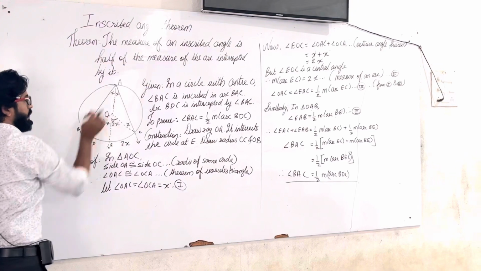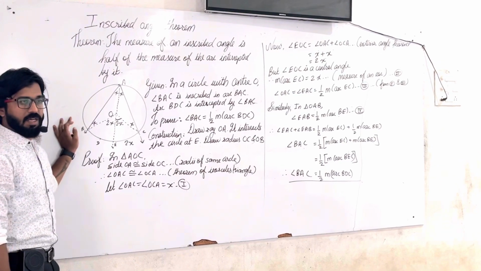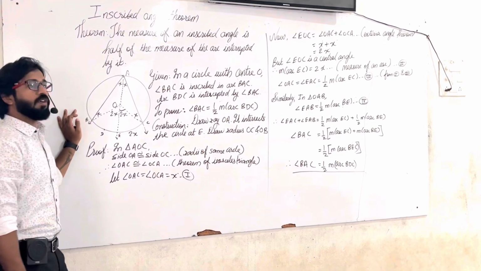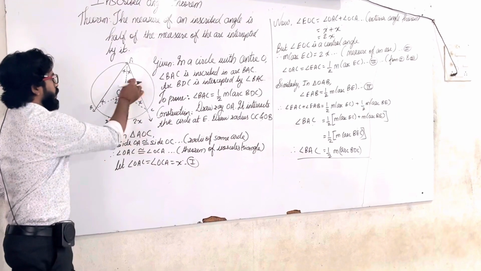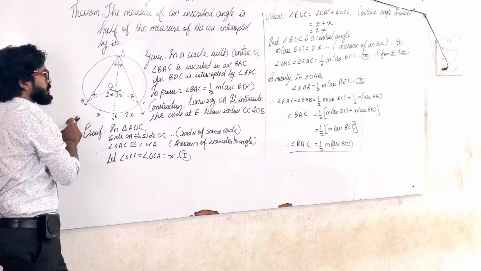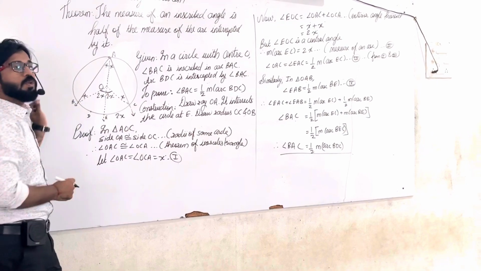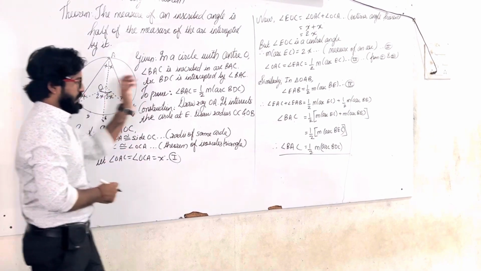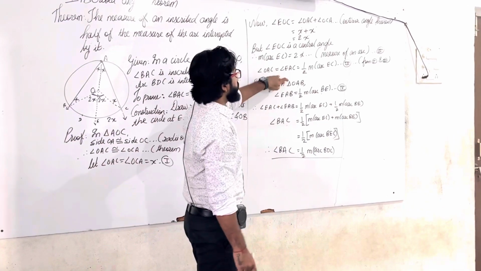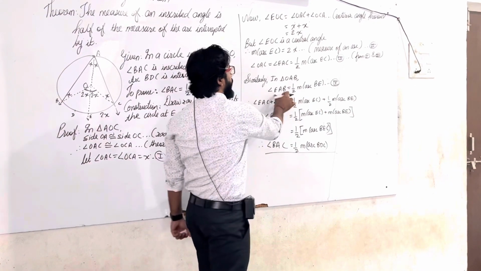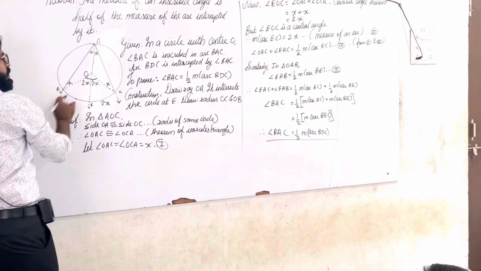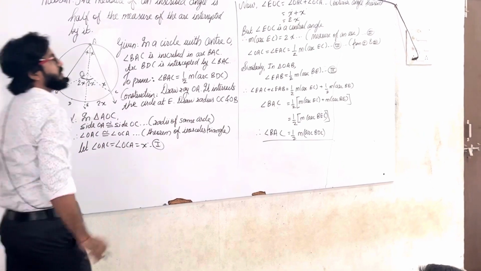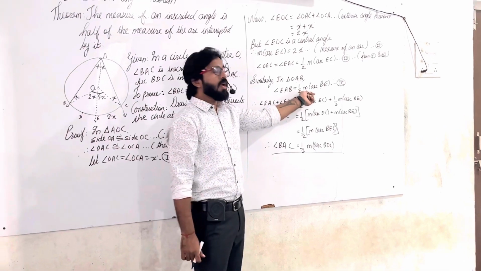Similarly, in triangle OAB, again this triangle is an isosceles triangle. By the property of the exterior angle, the measure of exterior angle EOB is equal to the sum of the two remote interior angles. Skipping all the steps, we can also state that angle EAB is nothing but half of the measure of arc BE.